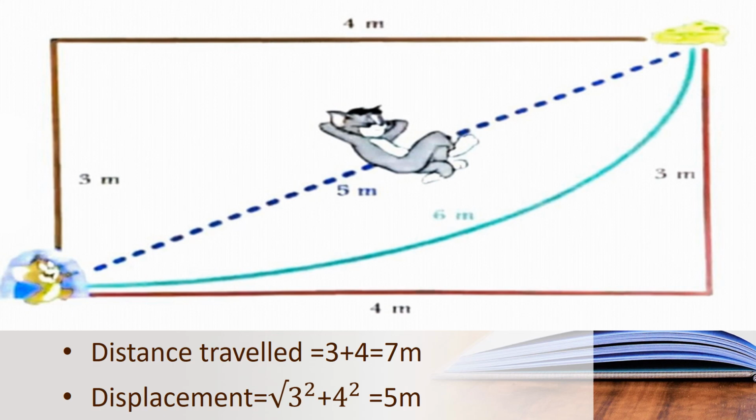So how will you find the displacement? The square root of 3 squared plus 4 squared. So what is the displacement? 5 meter is the displacement. Can you all understand, children?